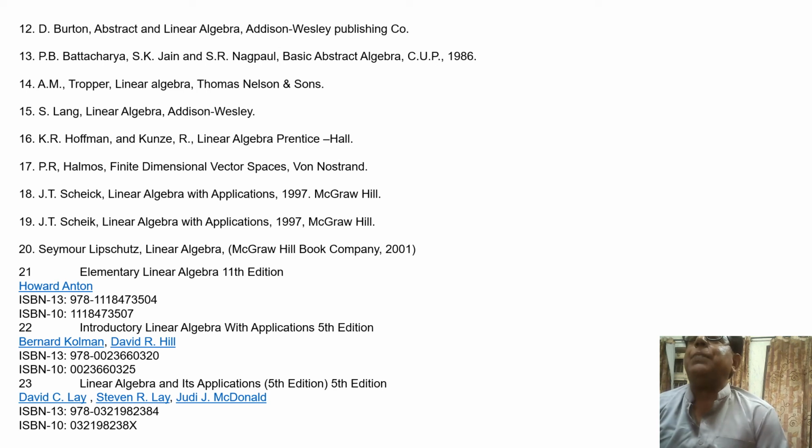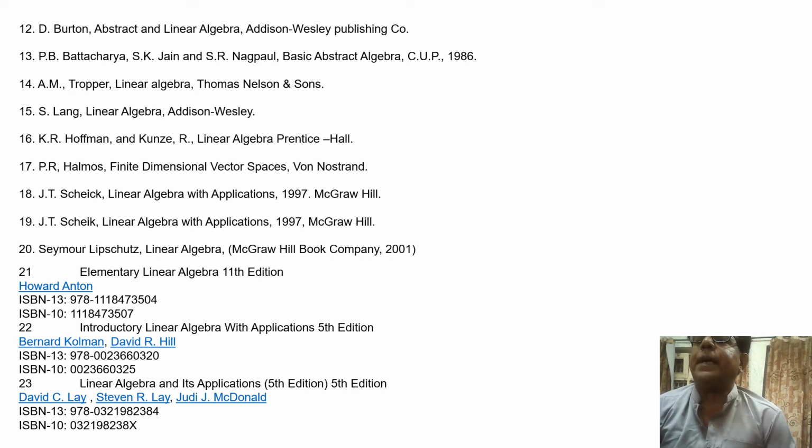So here the writers' names are D. Burton, P. B. Bhattacharya, A. M. Tropper, S. Lang, K. R. Hoffman, P. R. Helmus, J. T. Schleck, J. T. Sheikh. This is repeated, no problem. 18 and 19 number is mistakenly repeated. 20 number book is Simon Lipskitz. 21 number book is Howard Anton. 22nd book is Bernard Coleman and David R. Hill.